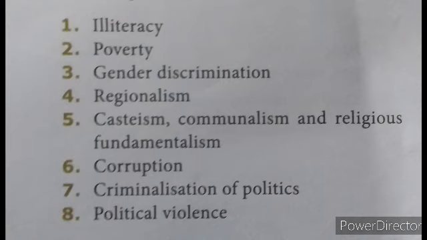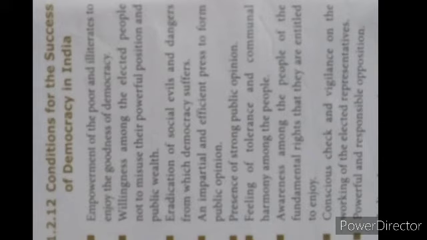Already we are a democracy country only. But still we are facing so many problems. Okay, so these are all the major challenges. Then, if we want to get success in the democracy, what are the things we want to do? Empowerment of the poor and illiterates, so they can enjoy the goodness of the democracy. Illiteracy is there, poverty is there. The schemes, or whatever it may be, should reach those poor and illiterate people. Any good things should reach that particular poor people, then only we will get the success in democracy.